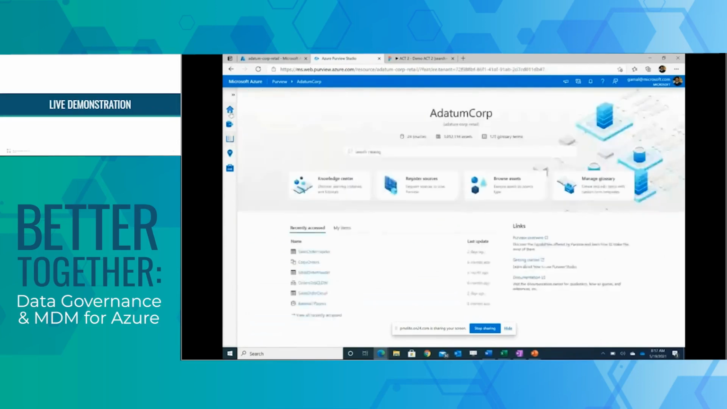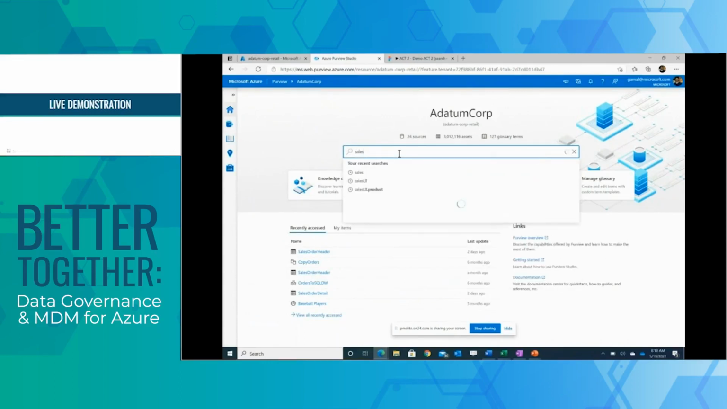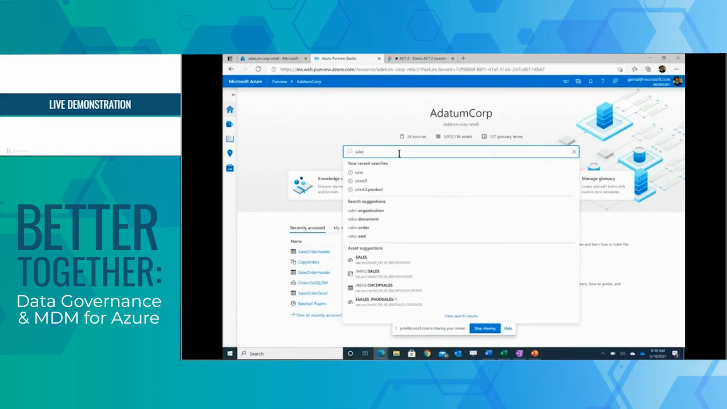Now, coming back to the home page and showcasing a little bit about the search capability, you can just type business terms or technical terms here, and we give you suggestions.